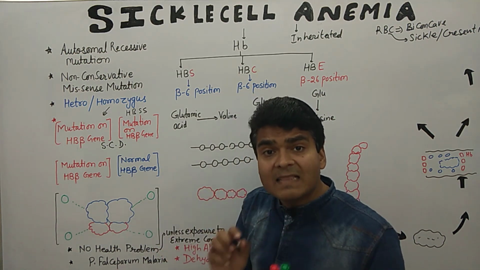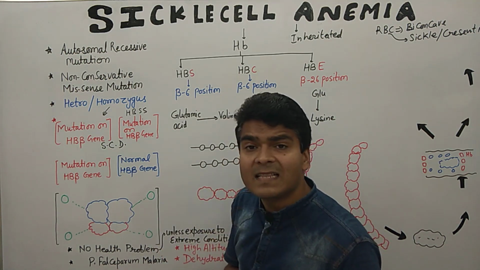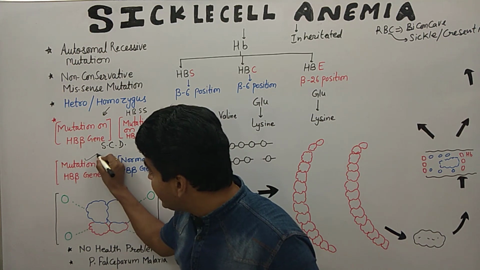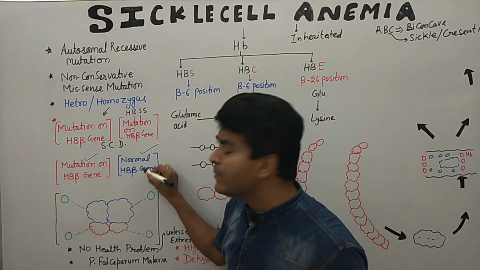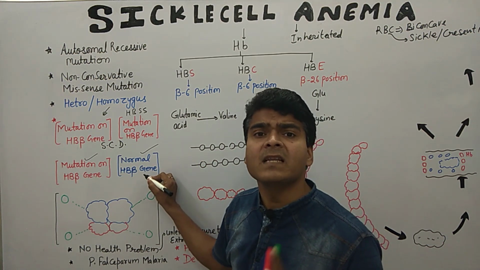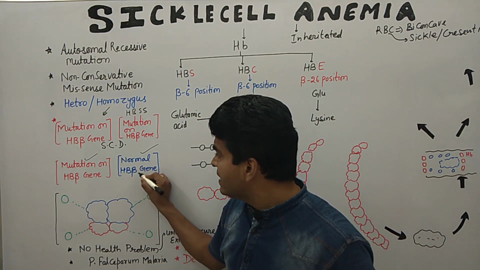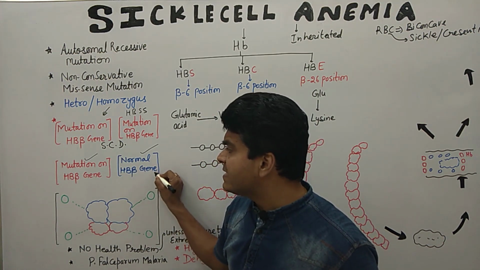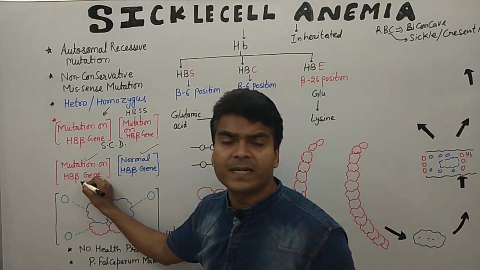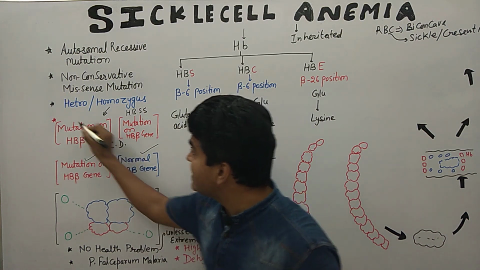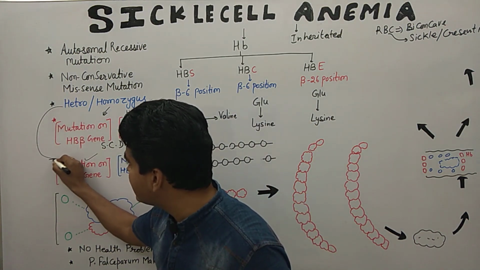But there is another condition as well. What is the other condition? There is a possibility of mutation on one gene but the other gene remains normal. This is the HB beta gene, or we can say HBB gene. So this one is normal and this one is mutated. This condition is known as a heterozygous condition.